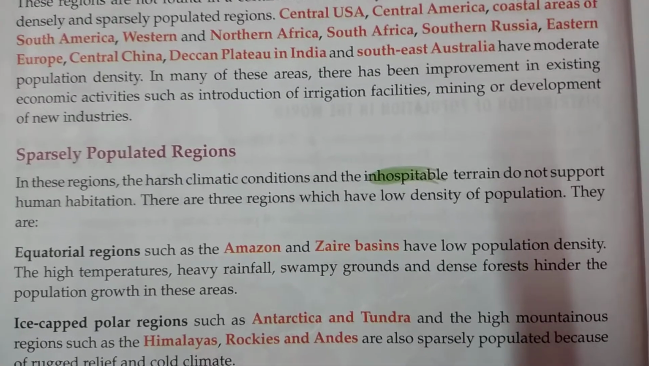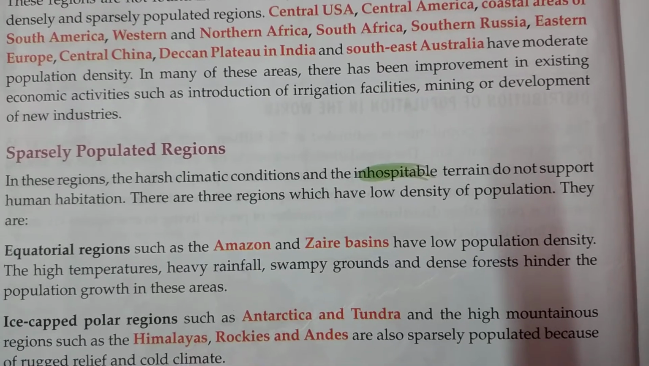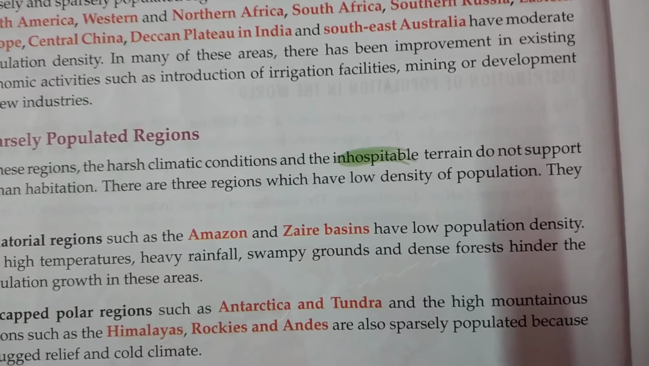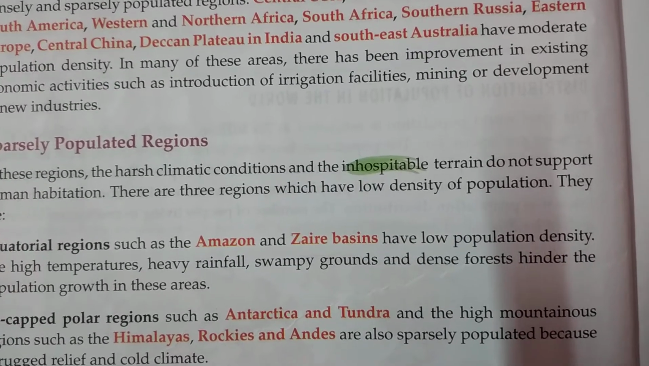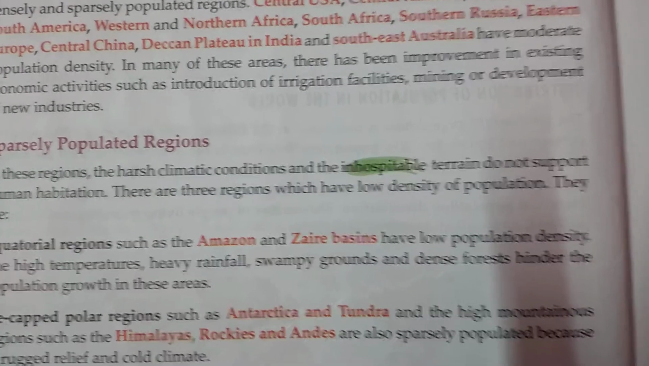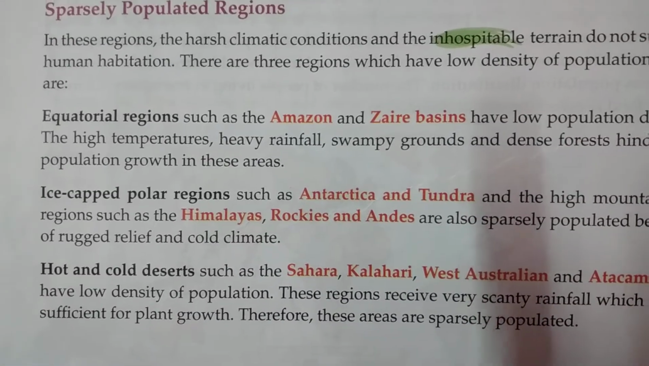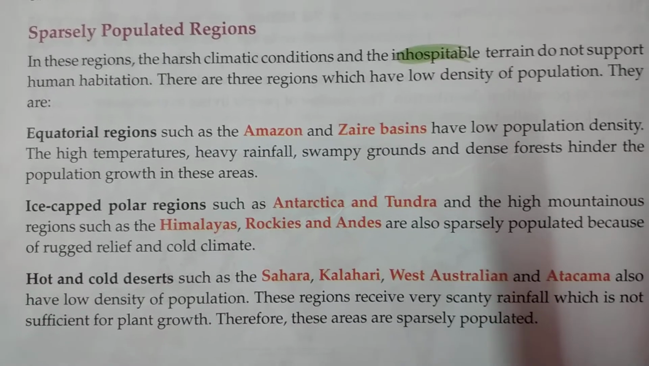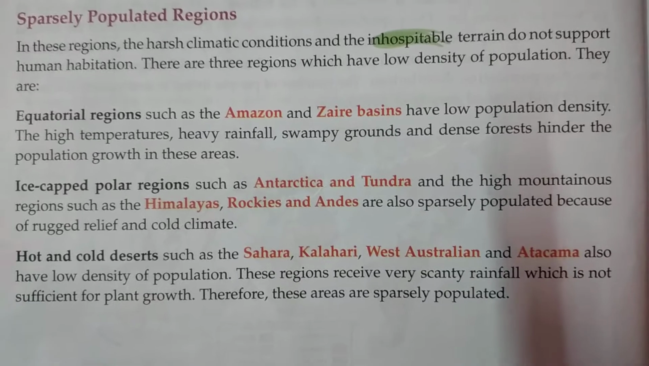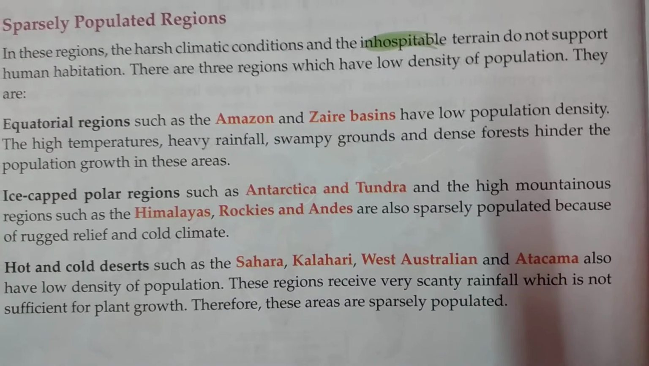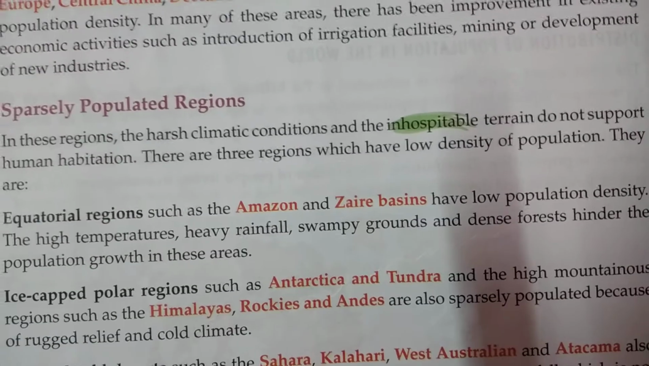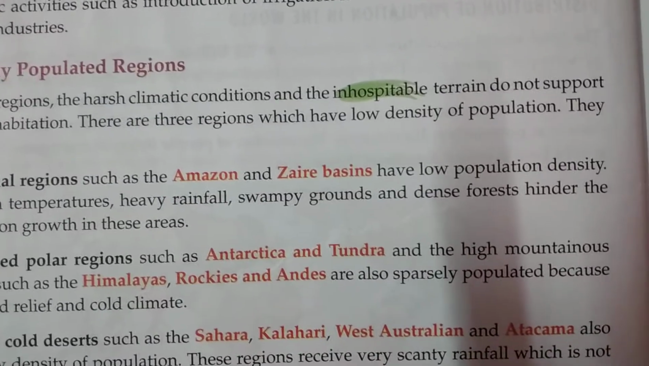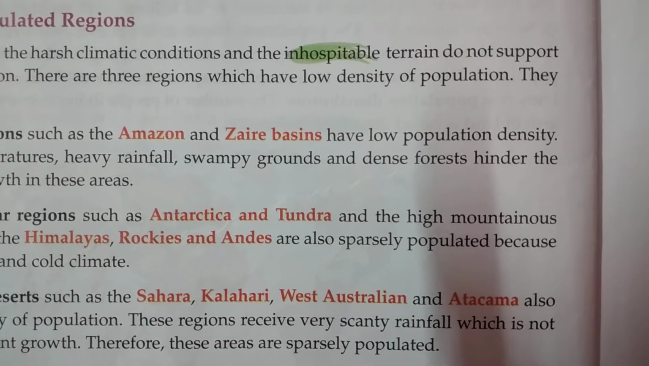Secondly, maybe these places do not have good soil for the growth of different kinds of crops, and the transport network is also very underdeveloped. Due to these reasons, places like some of the equatorial regions, the ice-capped polar regions, and the hot and cold deserts of the world have recorded very less population. So there must be some negative factors. In these regions, there are harsh climatic conditions and inhospitable terrain.